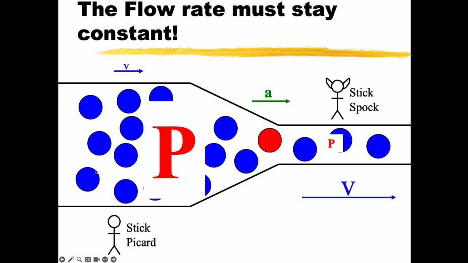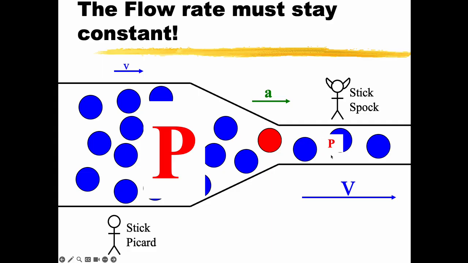So the pressure has to be higher over here, right? If the direction of the acceleration is to the right, then I must be at a higher pressure here and a lower pressure here. So all this crazy canyon story brings us to this realization: if I take this fluid that can't compress and squeeze it into a smaller area, then over here where it's moving slowly, the pressure is high, and that high pressure accelerates the fluid over here.